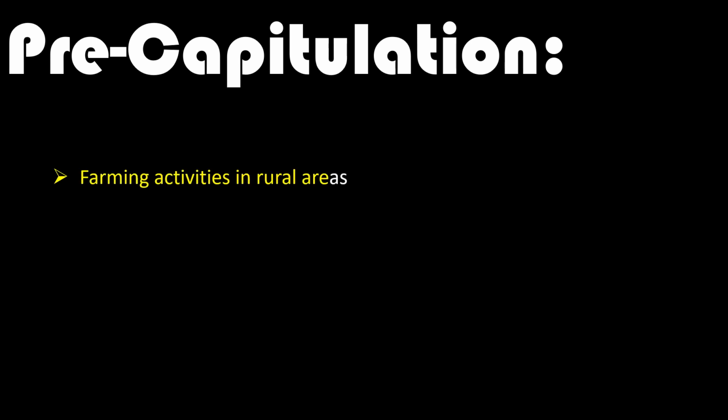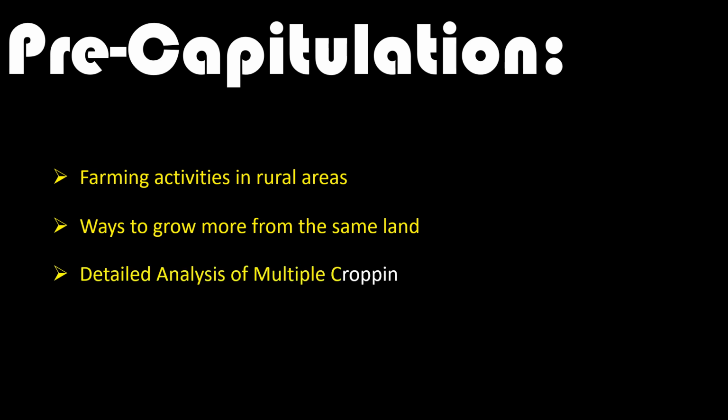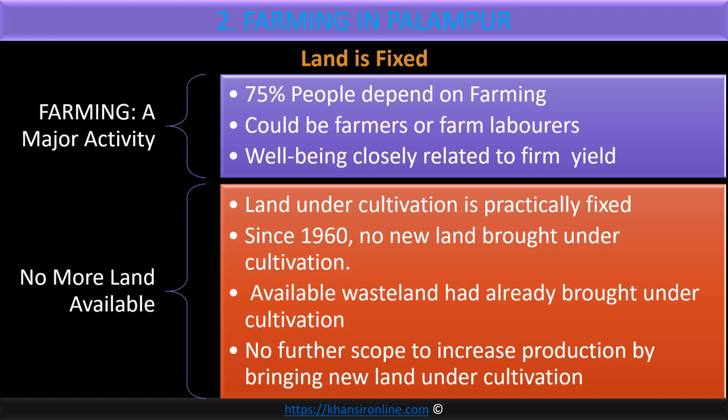So let us see the focus areas in this video: farming activities in the rural areas in India. Then, is there a way to increase agricultural production? Production means yield. If you take any crop from agriculture, in English there is a specific word for it, that is yield, YIELD. In the coming videos we will see more about this word. So how to increase the yield, production from agriculture, on the same land, that we'll see, and we'll analyze in detail what is multiple cropping.